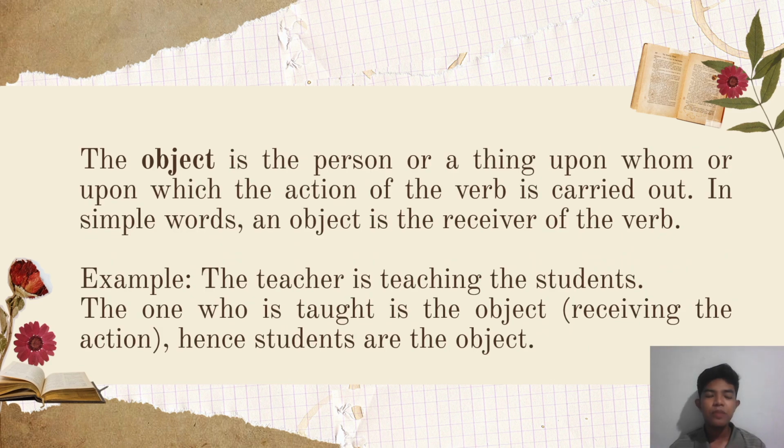The object is the person or a thing upon whom or upon which the action of the verb is carried out. In simple words, an object is the receiver of the verb. For example, the teacher is teaching the students. In this sentence, the one who is taught is the object, receiving the action. Hence, students are the object, and teaching is the verb.